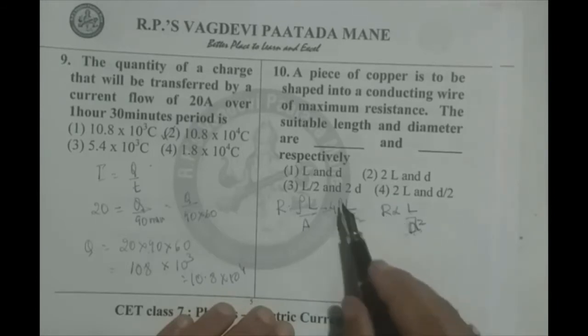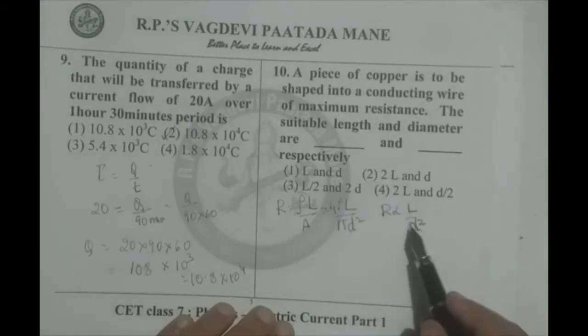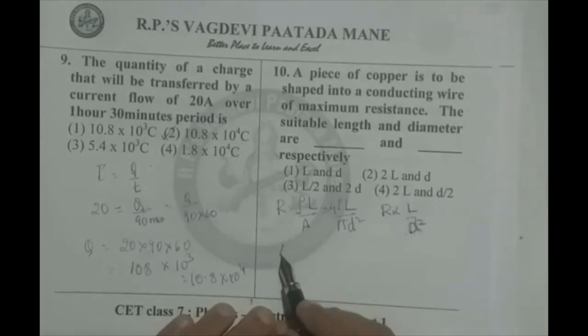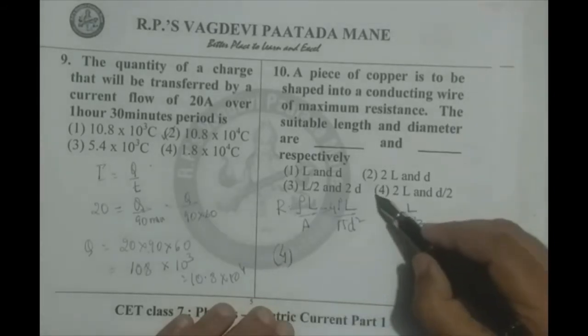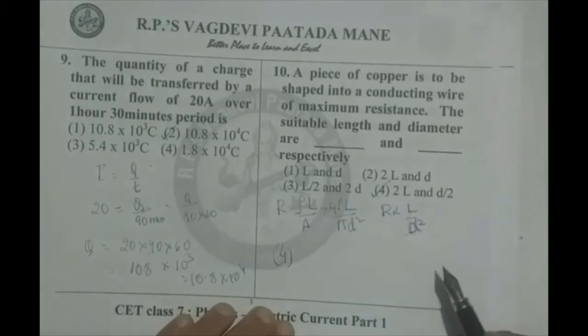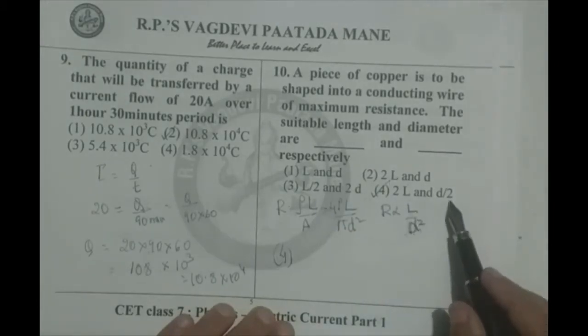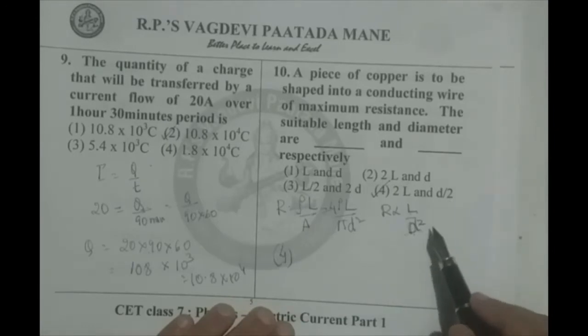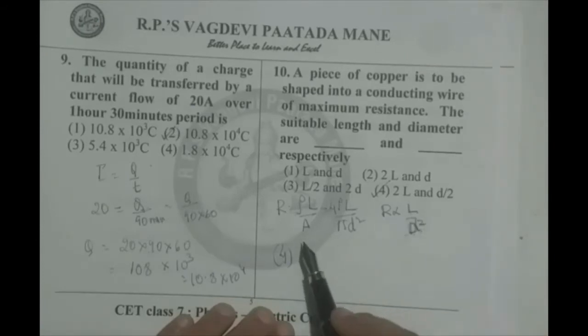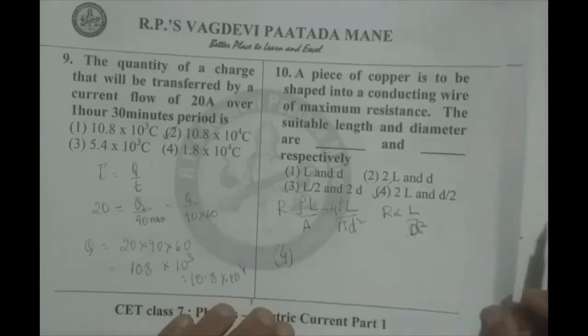Therefore, we can substitute and calculate, but easy to grasp like that only. Therefore, option 4 is correct because that will generate the maximum resistance, because in the numerator 2 will be multiplied. In the denominator D by 2 is there, whole square means D square by 4. That 4 goes to numerator, makes it as 8 times the original R. Therefore, fourth option is correct.